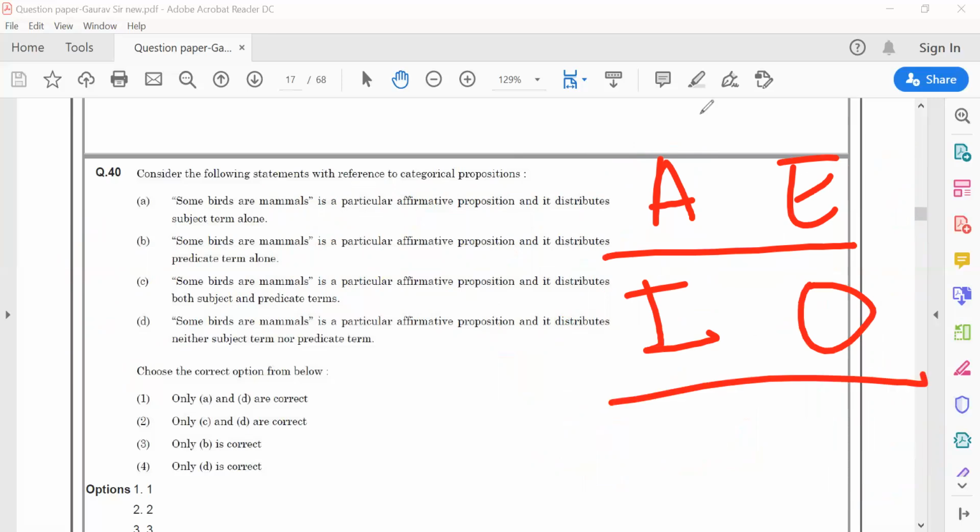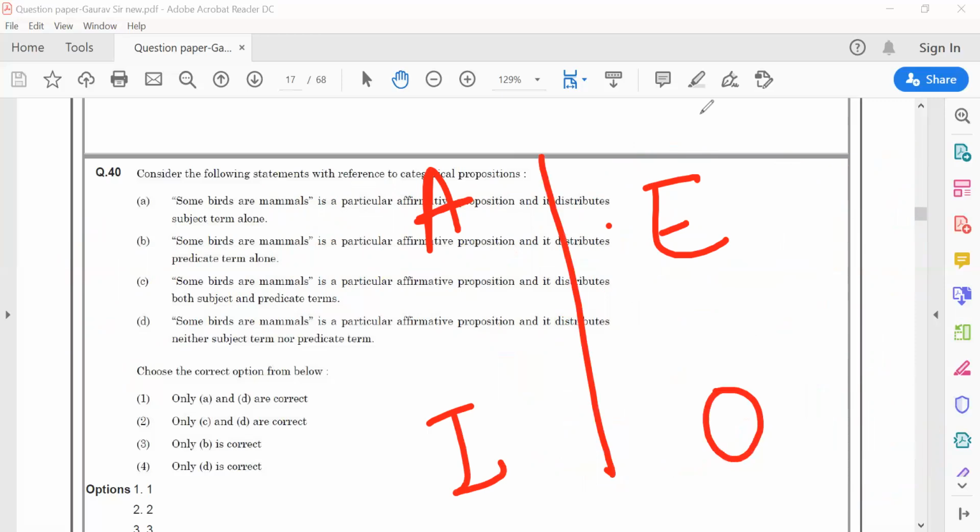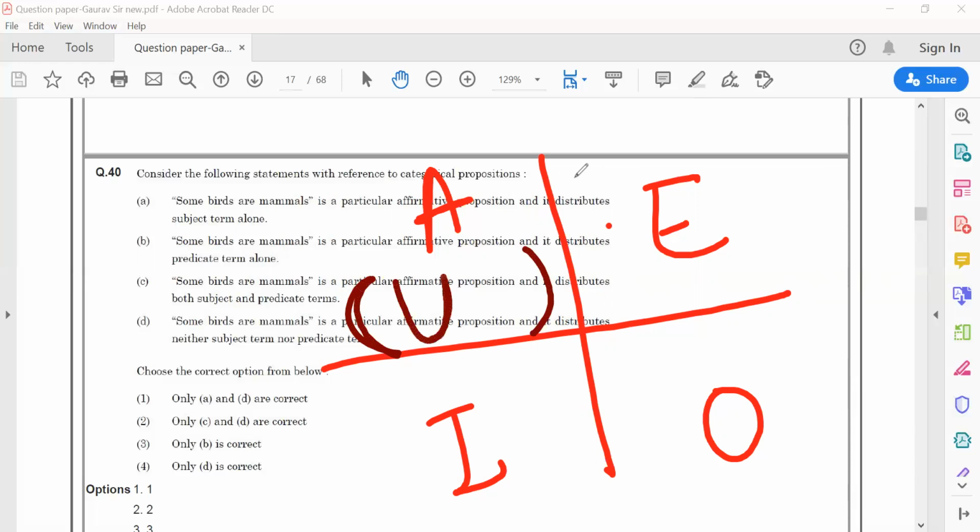You can learn it using alphabetical order: A, then E, then I, then O. These four we have already discussed. What are included in these four? In A, it would be universal affirmative. Second would be universal negative.